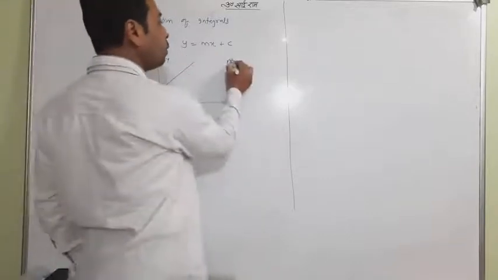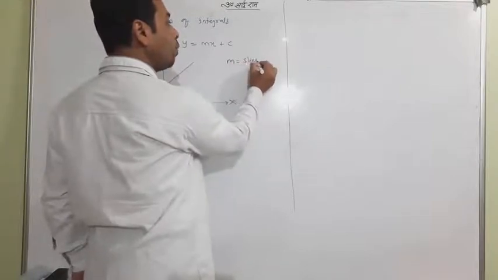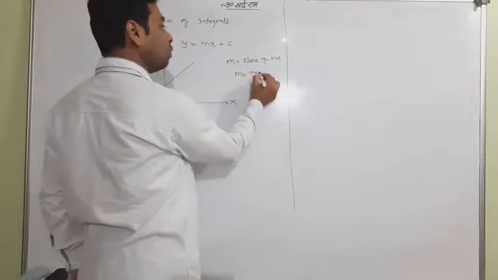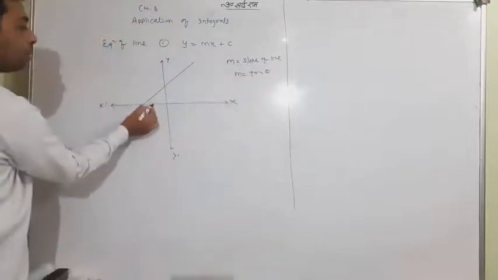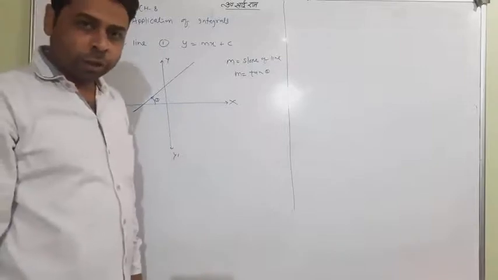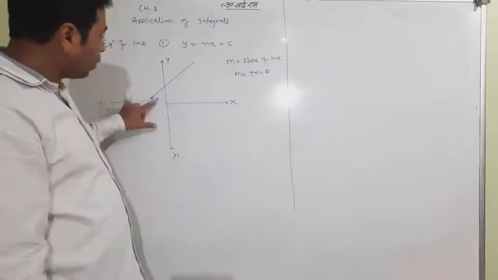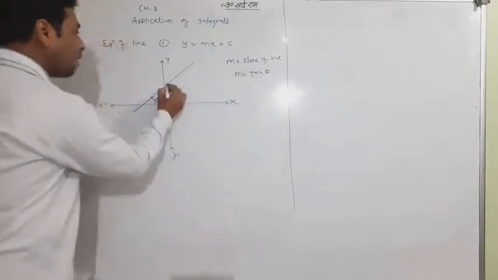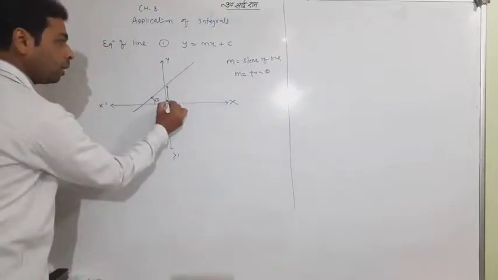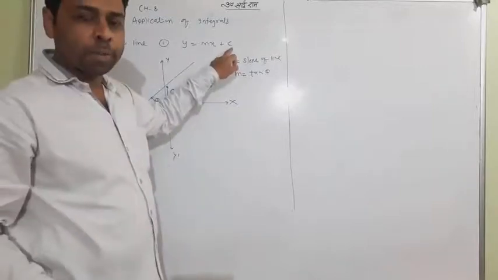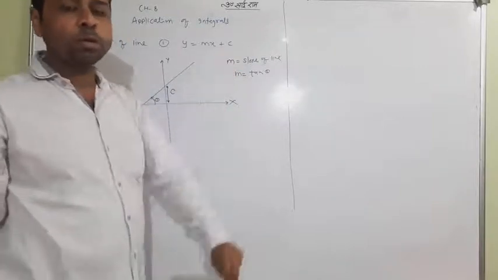M means slope, and the slope of a line means m equal to tan theta, where theta is the angle made by the line with the positive direction of the x-axis. So this is theta, which gives tan theta equal to m, and the intercept cut on the y-axis is called c, that is y equal to mx plus c. Two things I want to discuss with you.